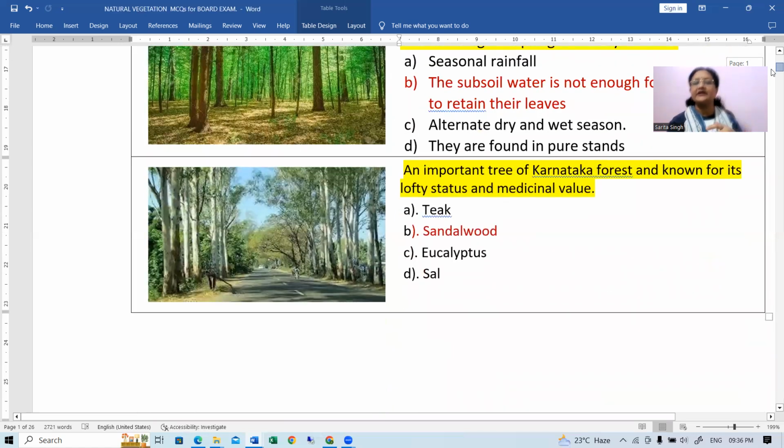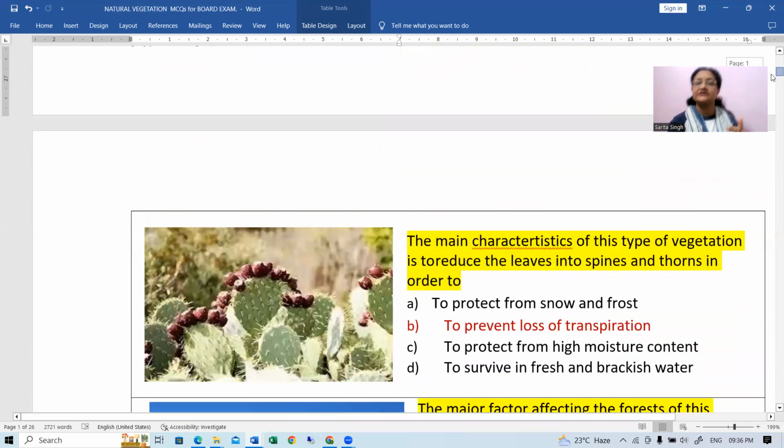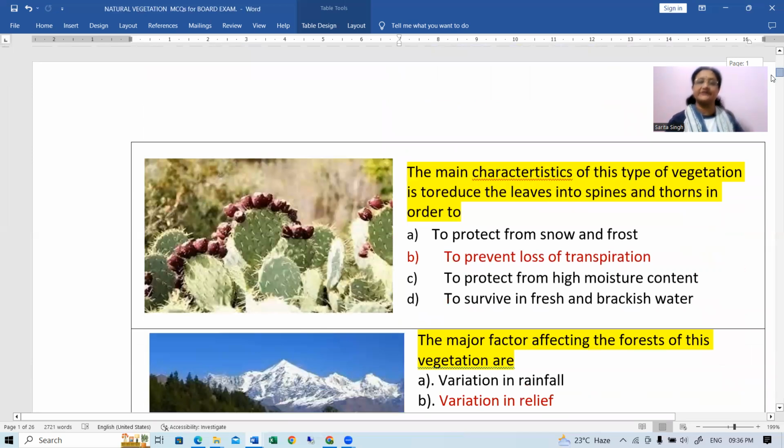Now, an important tree of Karnataka forest and known for its lofty status and medicinal value. So it is sandalwood. Karnataka is known for its sandalwood forest. Okay. Next, the main characteristics of this type of vegetation is to reduce the leaves into spines and thorns in order to prevent the loss of water by transpiration. Okay, just opposite of what we have discussed just now about the evergreen rainforest, right?